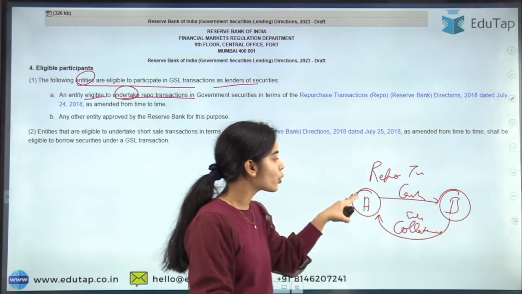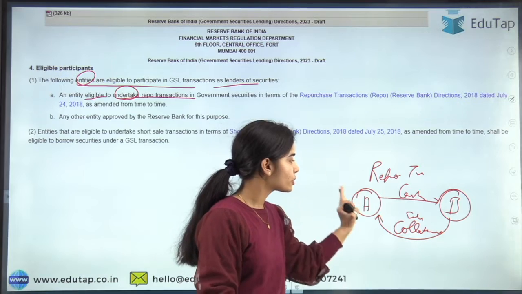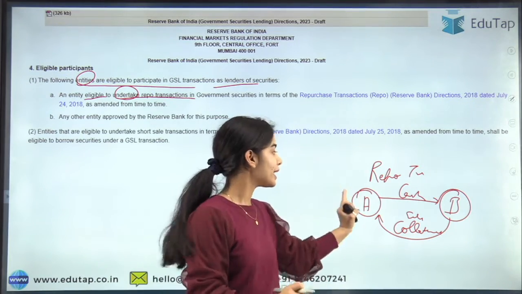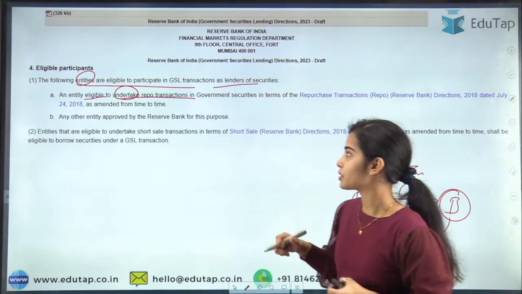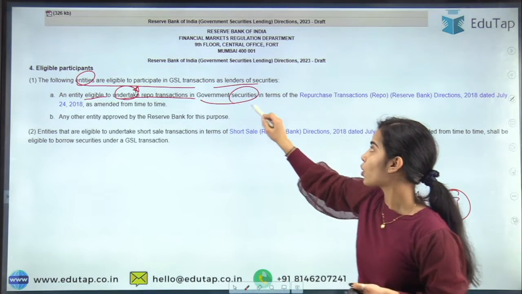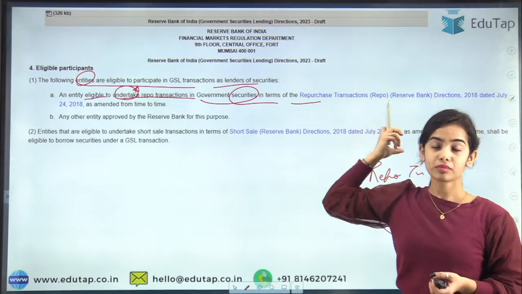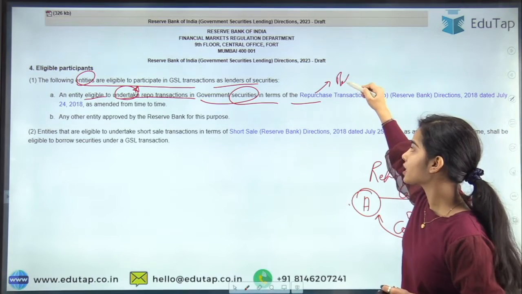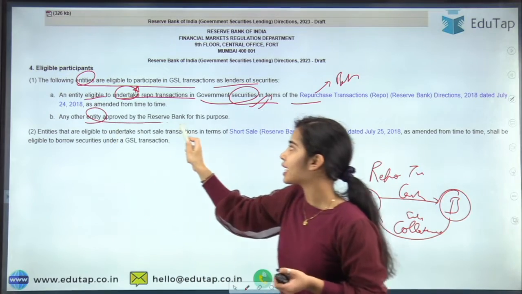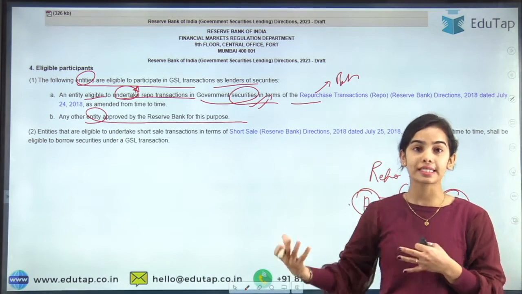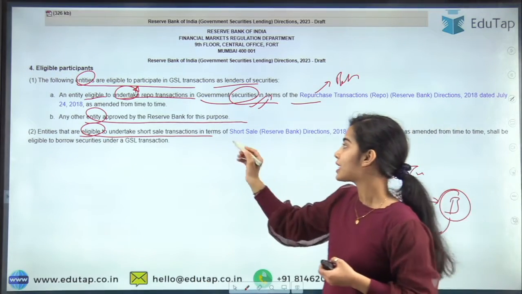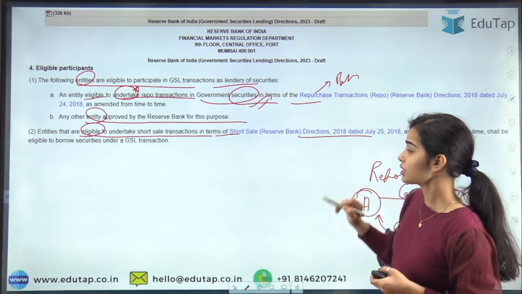So B is giving some securities to A on the promise of repurchasing them on a particular date, and A is lending the money to B on some interest also. So an entity that is eligible to undertake repo transactions in government securities in terms of the directions by the RBI, the banks that are allowed to do the repo transaction in government securities, any other entity that is approved by the Reserve Bank of India to act as a lender, or the entities that are eligible to undertake short sale transactions in terms of the directions.